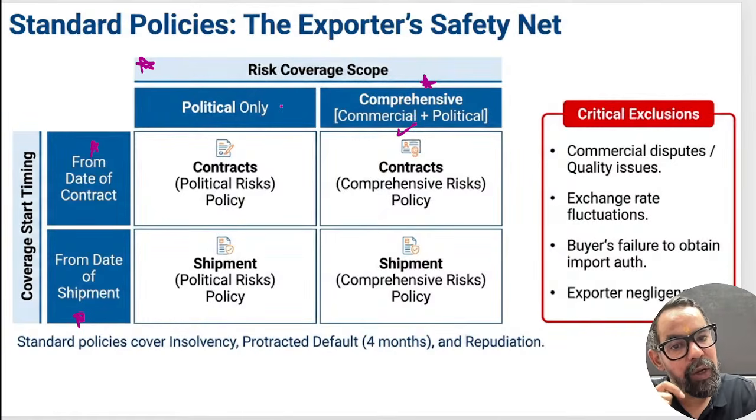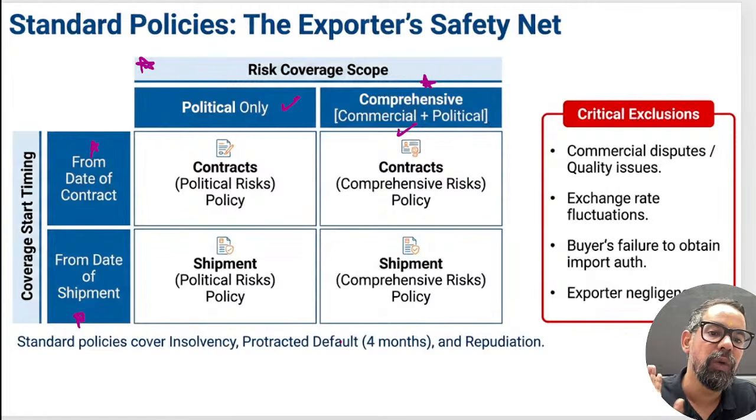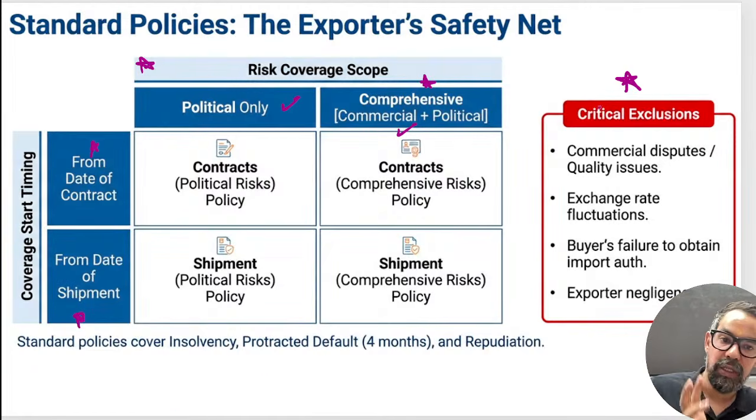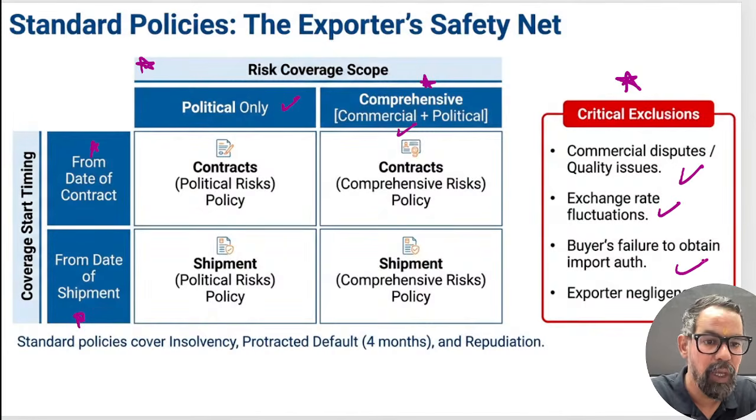When it is political only, it will cover only political risk. The critical exclusions from these ECGC policies are commercial dispute, quality issue, exchange rate fluctuation, buyer failure to obtain import permits from the authorities, or exporter negligence and others. So that is something which is generally part of this.